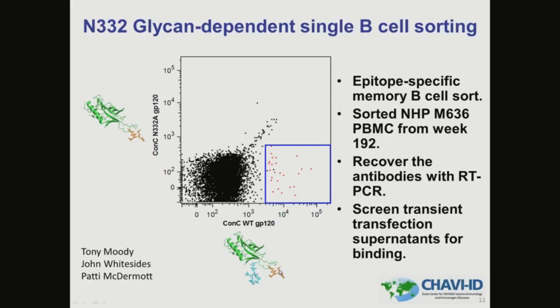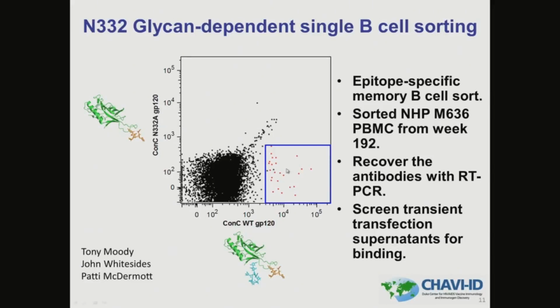To gate out antibodies not directed to this site, we used a ConC gp120 with an N332 alanine substitution, shown here, that has eliminated the glycan at 332. We tested these antigens against PGT128 and confirmed that they did indeed knock out PGT128 binding. We labeled these antigens with fluorophores and sorted memory B cells from the PBMC of M636.